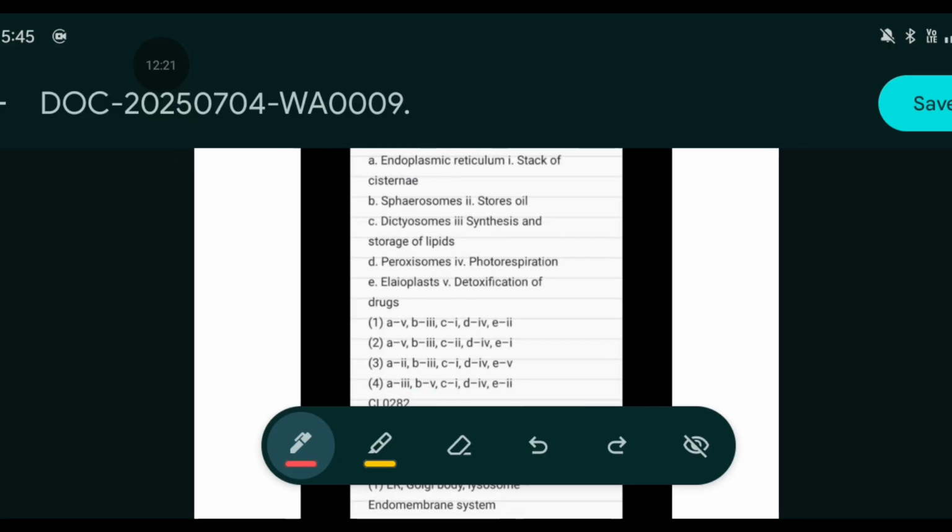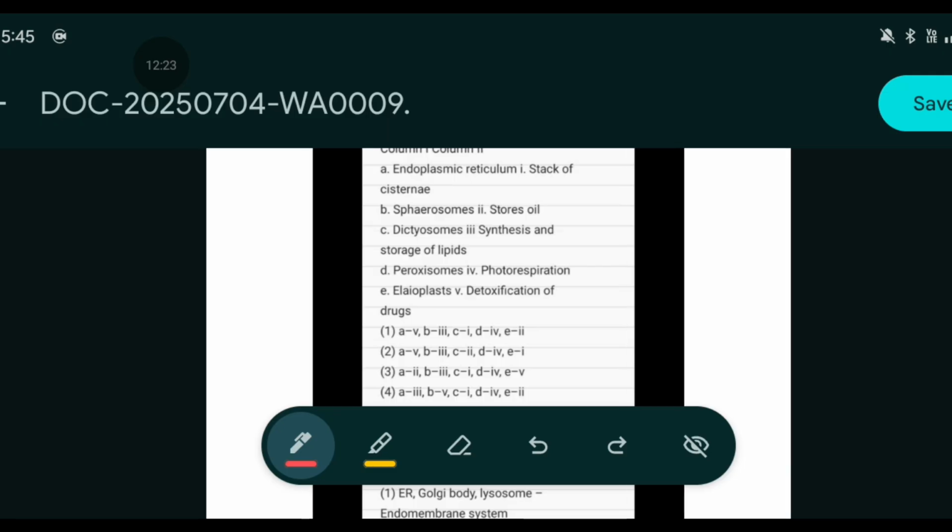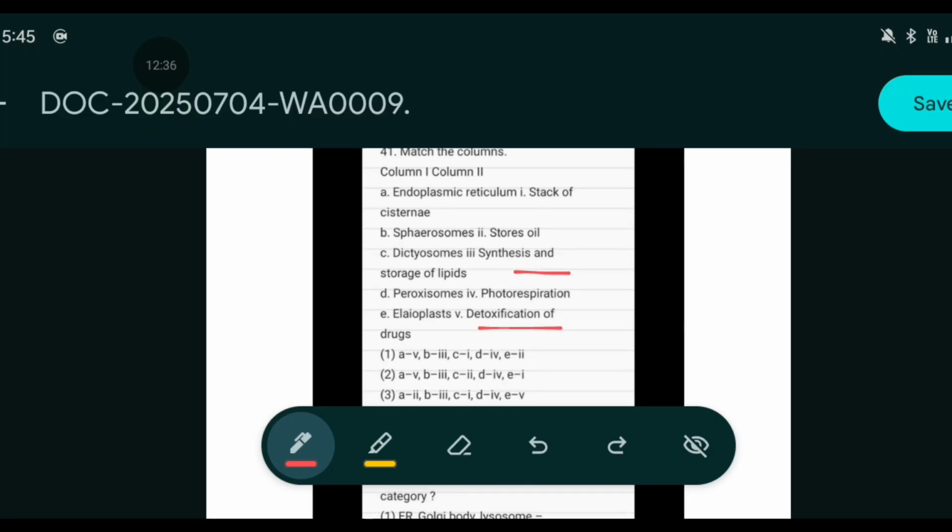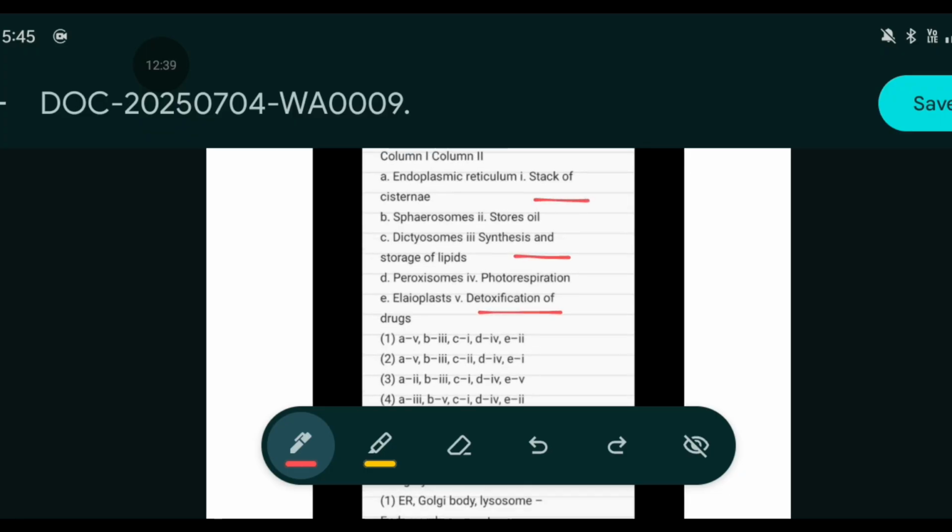Match the following columns. Okay. Endoplasmic reticulum, that is detoxification of the drugs. B, the spherosome, it is synthesis of the storage lipids. Dictyosome, storage of stack of the cisternae.